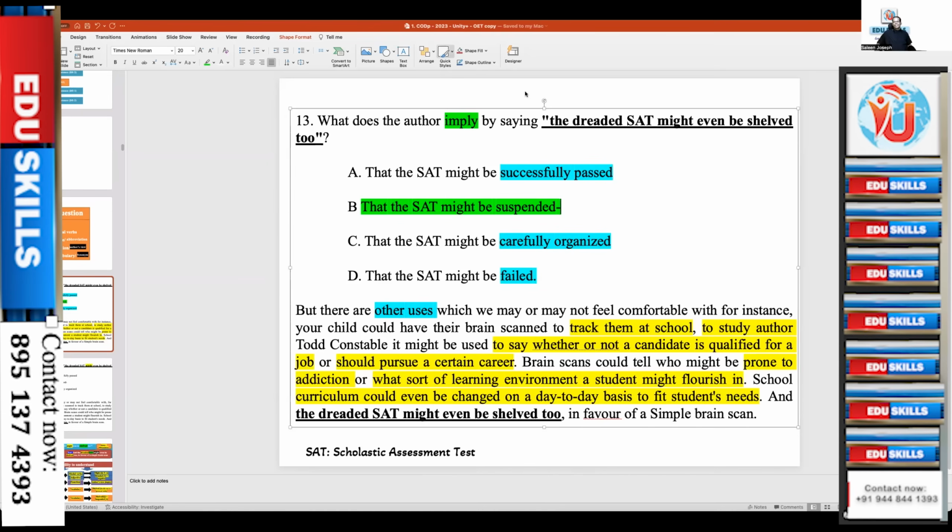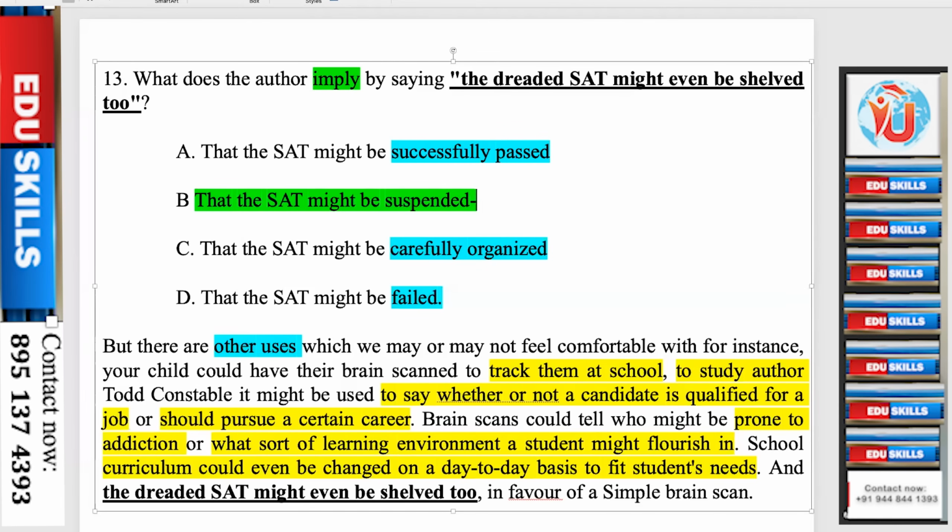You know, dreaded SAT, you cannot say successfully passed. The SAT might be successfully passed? It says the dreaded SAT. Dreaded SAT means it's not positive, it's negative. Carefully organized? No, we are not going to carefully organize it. The SAT might be failed? It doesn't say it is failed. It will be shelved. It will be kept in the shelf, closed and locked, not to take immediately, not to use immediately. It's cool. It's only language competency.